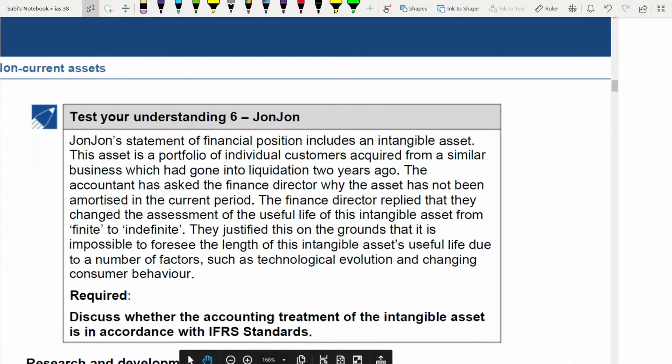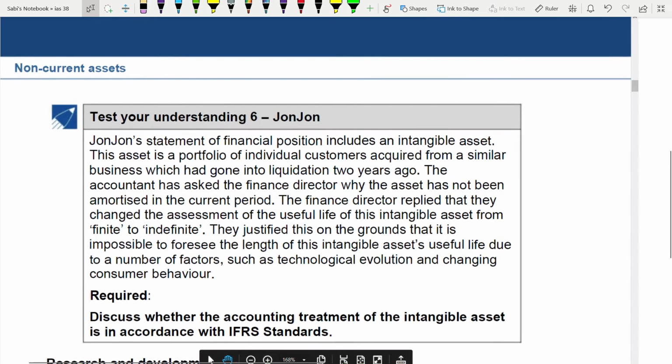Here also you need to discuss the correct accounting treatment. Okay, so this question is about an intangible asset. It is about a portfolio of individual customers. This asset is a portfolio of individual customers acquired from a similar business which has gone into liquidation 2 years ago. The finance director was asking why the asset has not been amortized in the current period.